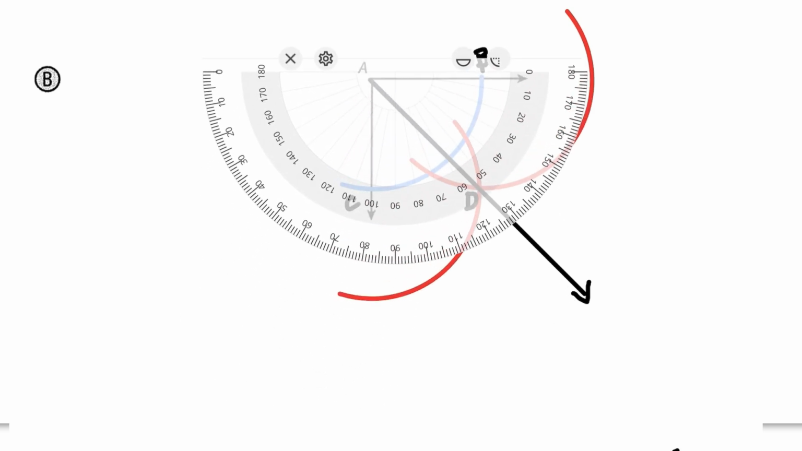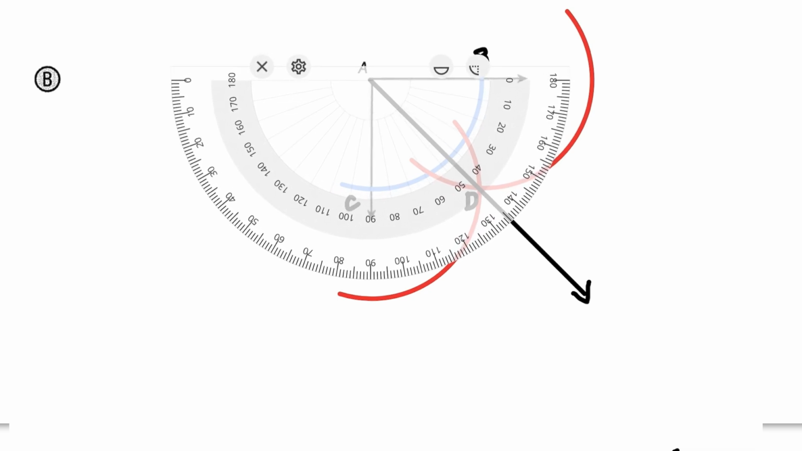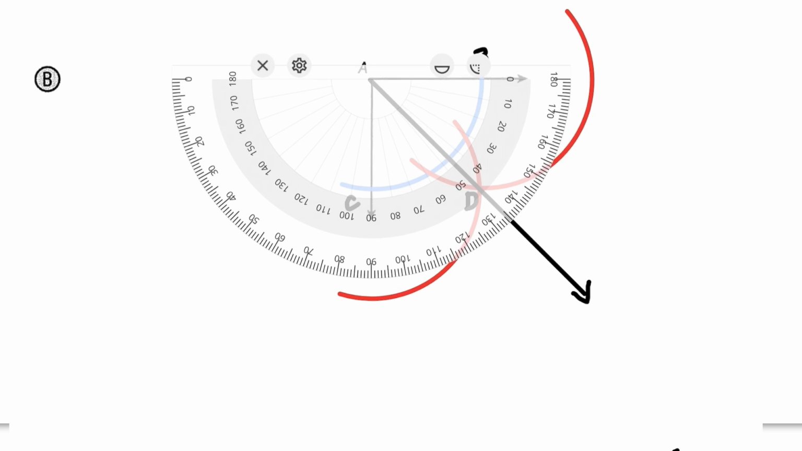Check that the measure of angle BAD is equal to the measure of CAD, which is half of BAC. The original angle BAC was 90 degrees, and D crosses at 45 degrees.